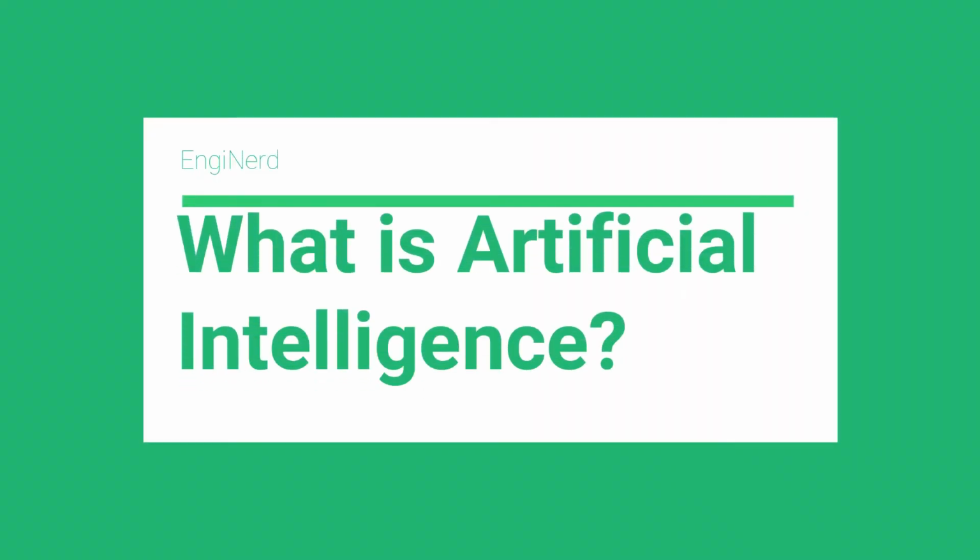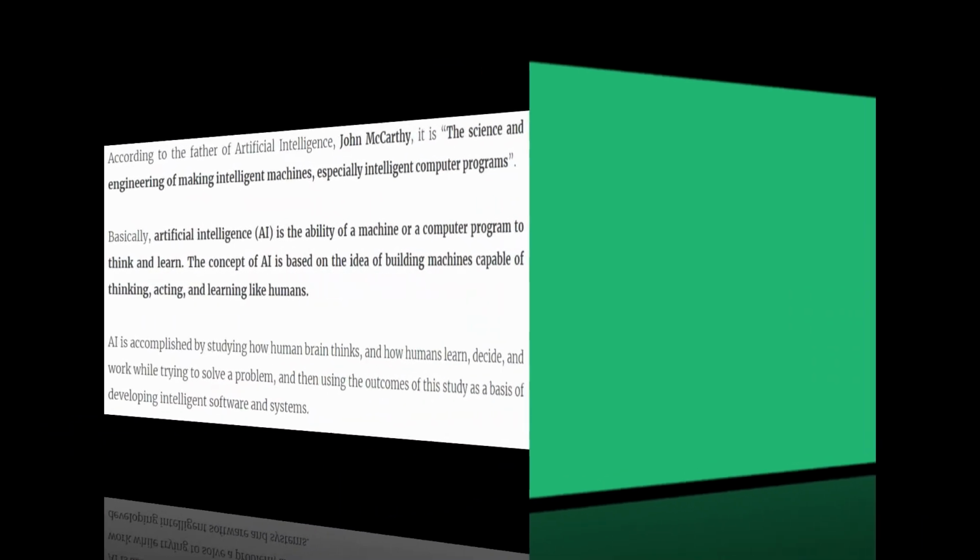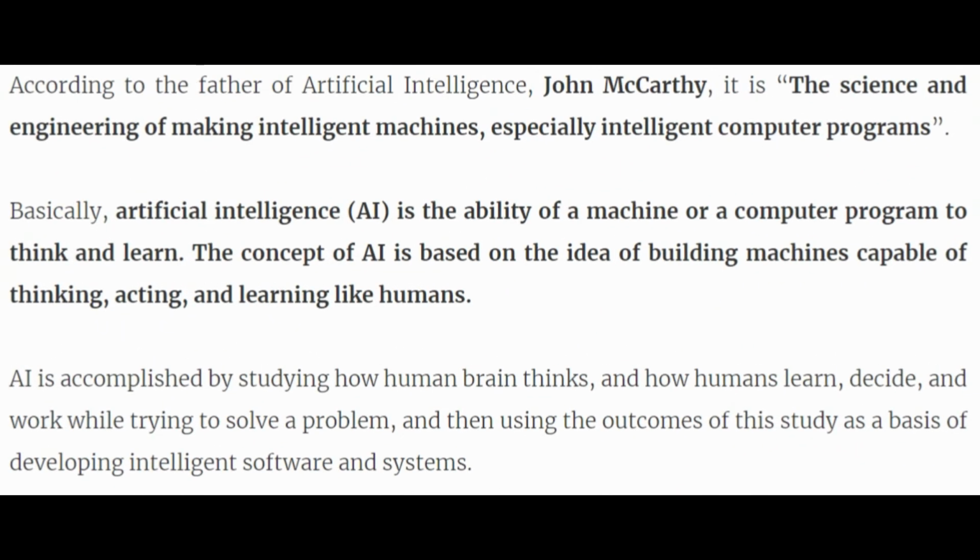First, we are going to brief what is artificial intelligence. According to the father of artificial intelligence, John McCarthy, it is the science and engineering of making intelligent machines, especially intelligent computer programs. Basically, artificial intelligence, AI, is the ability of a machine or a computer program to think and learn. The concept of AI is based on the idea of building machines capable of thinking, acting, and learning like humans. AI is accomplished by studying how the human brain thinks, and how humans learn, decide, and work while trying to solve a problem, and then using the outcomes of this study as a basis of developing intelligent software and systems.